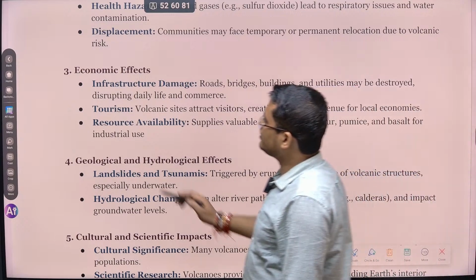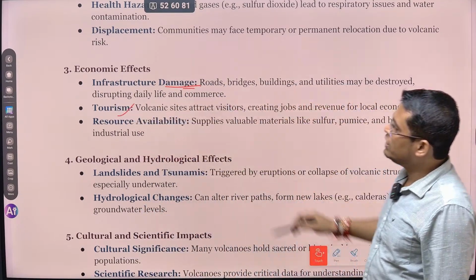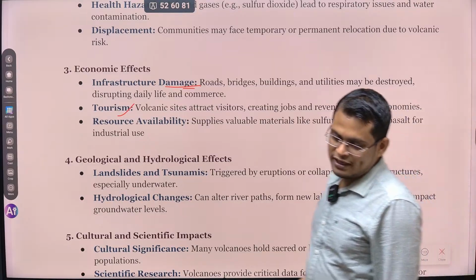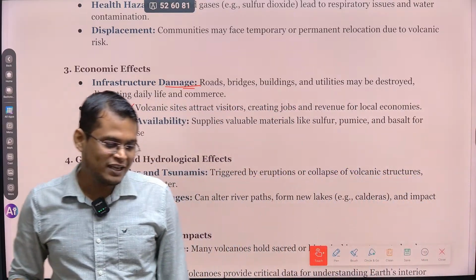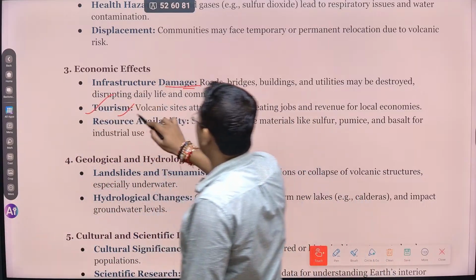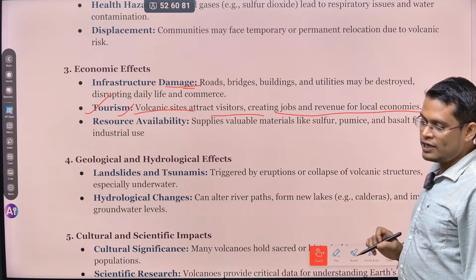So economic effects, like damage to our infrastructure. For example, roads and bridges can be damaged. But it can bring some benefits too, because volcanic activity leads to some beneficial things. For example, it can be a tourist destination. Volcanic sites attract tourists, creating job revenue for the local economy.